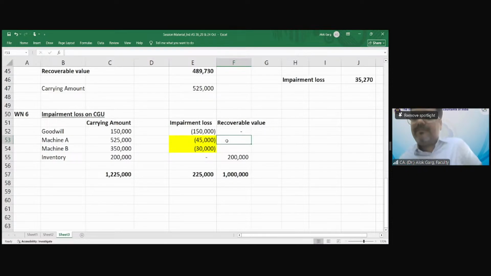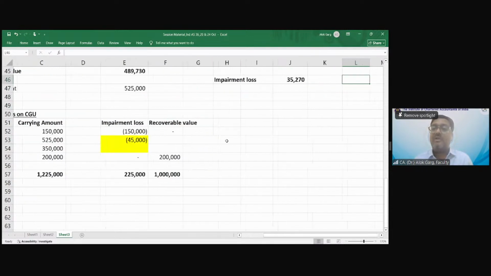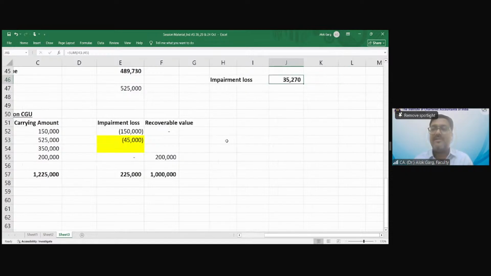Impairment loss for machine A. So my dear students, you should always compute what is the allocated impairment loss. You should always compute, like I have computed. And just forget about this machine B. Machine A I have computed and the impairment loss comes out at 45,000, right? But what is the actual impairment loss on this machine A? The actual impairment loss is 35,270.